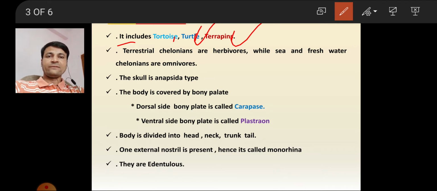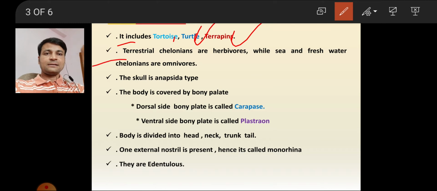Generally we have seen tortoises and terrapins, but we can't see turtles because our state does not have any coastal or sea area. When you go to the beaches or sea areas, you have a chance to see turtles. Next point: terrestrial tortoises are herbivorous.